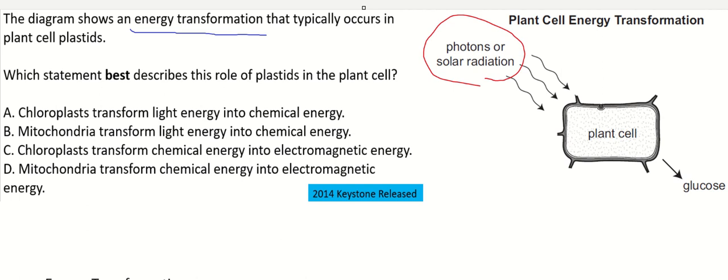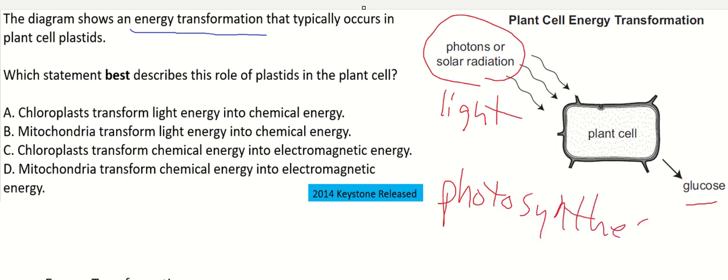Photons or solar radiation, and I don't know why they do that. But that's just light. So light used to make glucose. So clearly this is photosynthesis. So the answer is going to be light to chemical. There it is. Choice A is the answer. Light to chemical. All right.